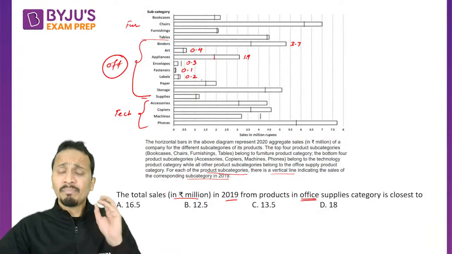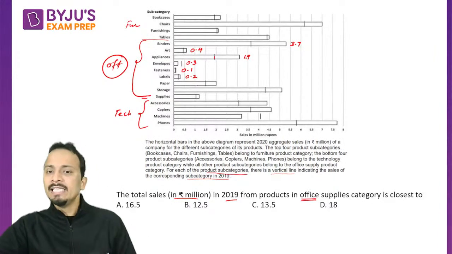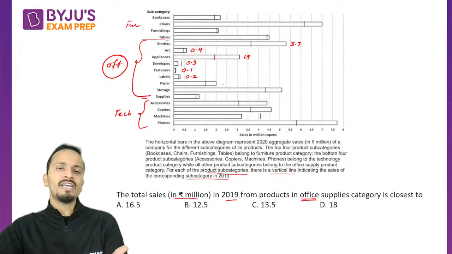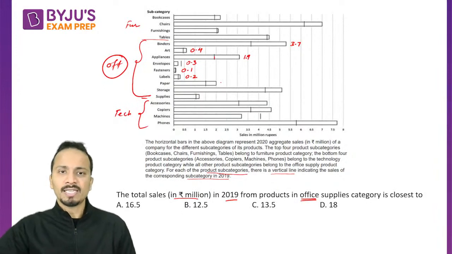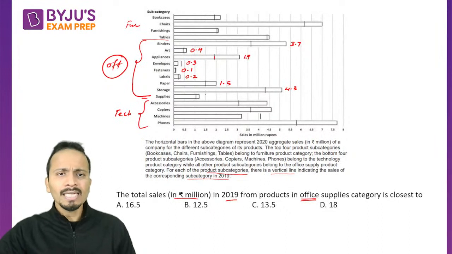Don't spend a lot of time writing these values, because the options are very far away from each other. 0.1, 0.05, इतना difference होगा तो वो भी चलता है. Next value is 1.5, clearly visible. Next value is a bit less than 4.5, so 4.3. And the last value, supplies, is 1.1.